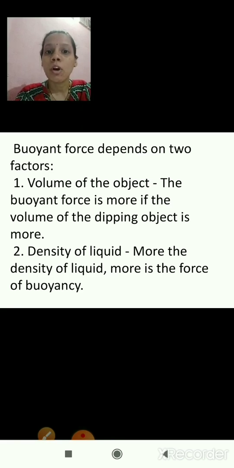So these are the two factors on which buoyant force depends. I hope you are clear with this.